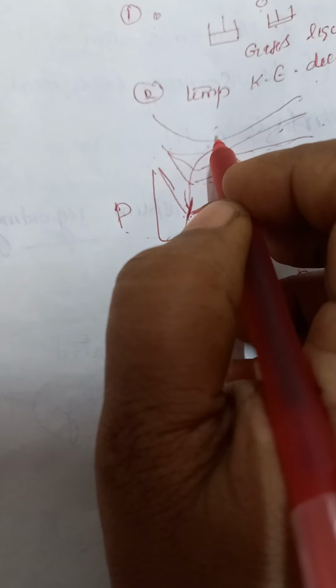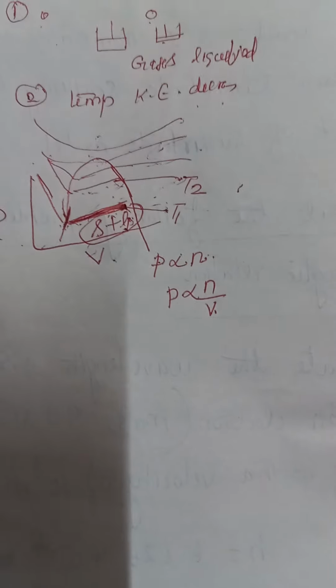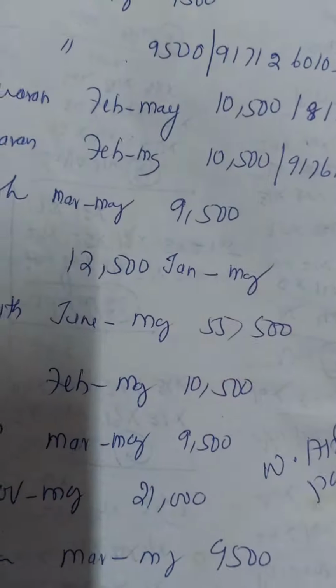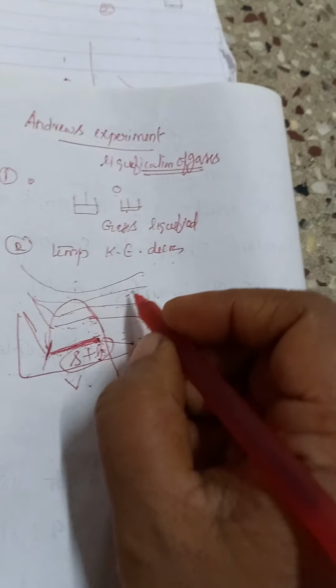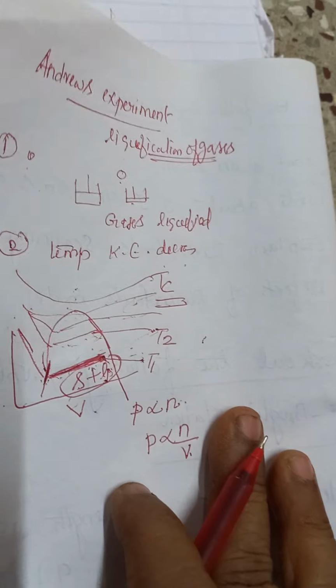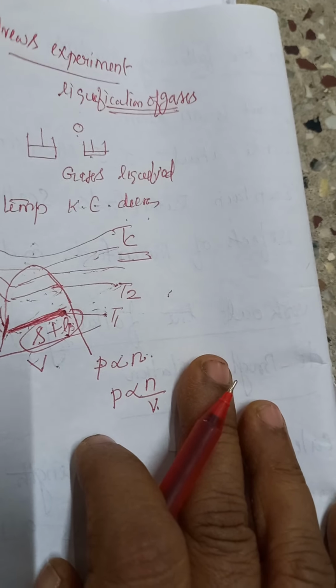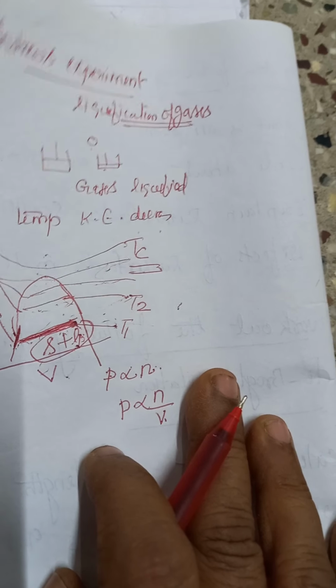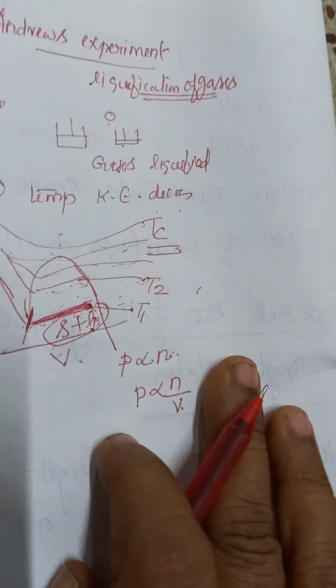Above this temperature, whatever pressure you apply, the gases cannot be liquefied. That temperature is called critical temperature. So what is critical temperature? Critical temperature of a gas is defined as the temperature above which the gas cannot be liquefied even at high pressure.